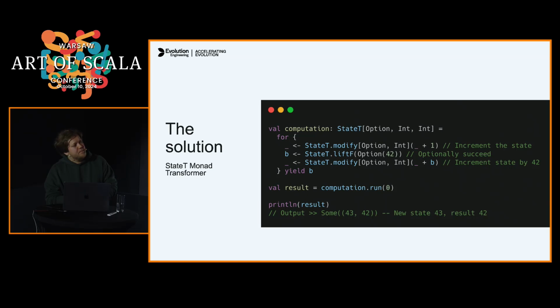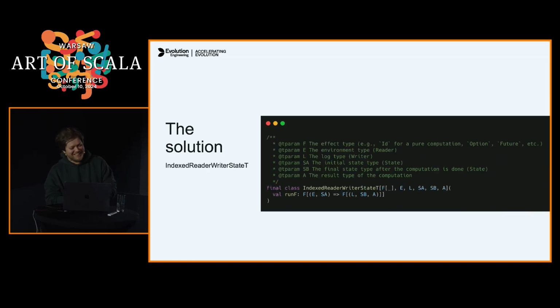But is it really possible to have more than two behaviors in a monad transformer? Of course, it's possible. We have one, a huge indexed reader writer state t monad. It's extremely powerful, right?